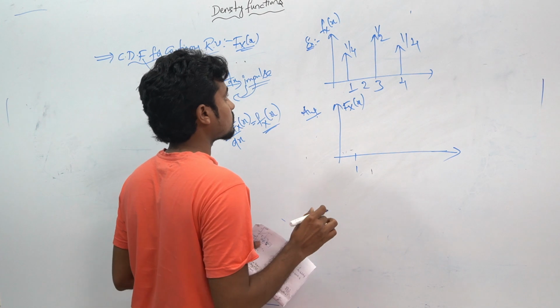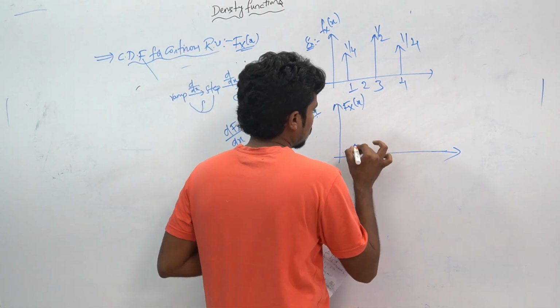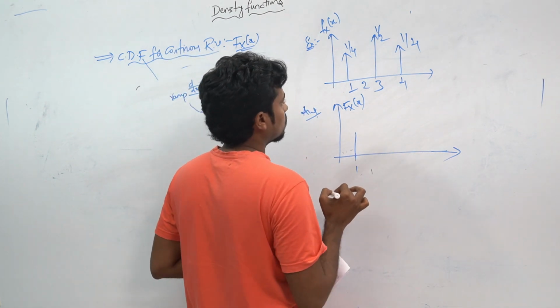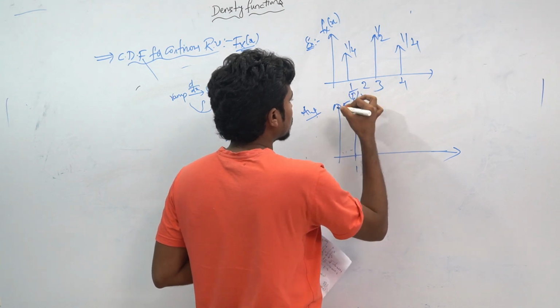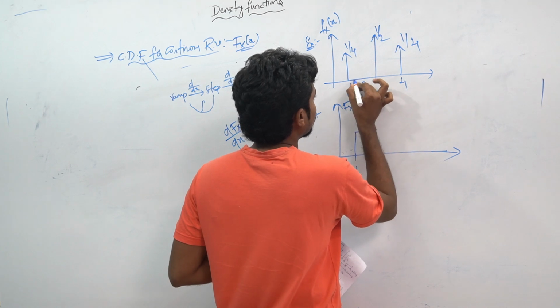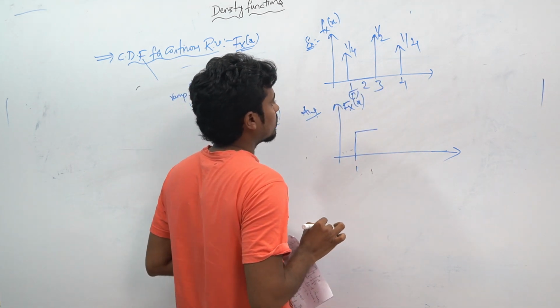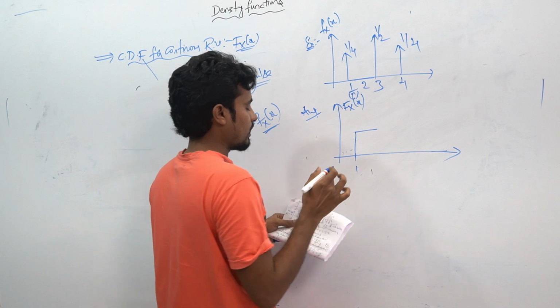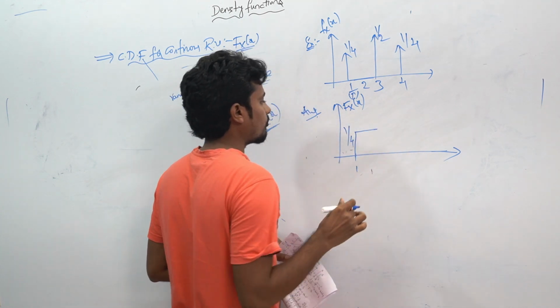For 1, there will be a sudden jump, and for 2 there will be no jump, it is constant, and how much? This will be 1 divided by 4.